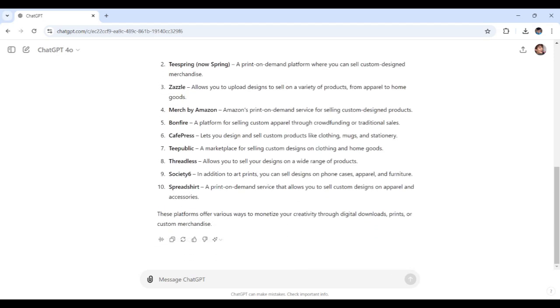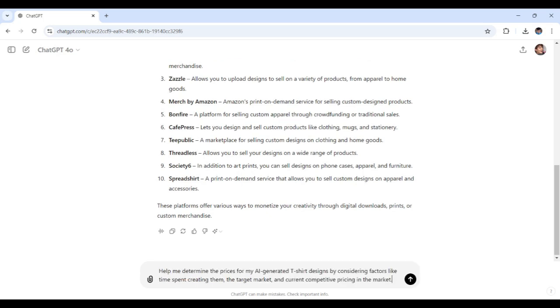Now, we'll ask ChatGPT once again to help us come up with pricing that makes sense for your specific situation, so you can confidently set prices that attract buyers and ensure you're fairly compensated for your efforts. Let's go here once more and put together my prompt. Here it is, just as stated right here. It says determine the prices.